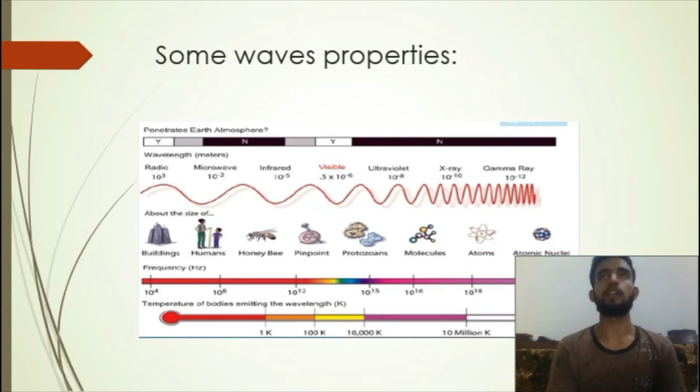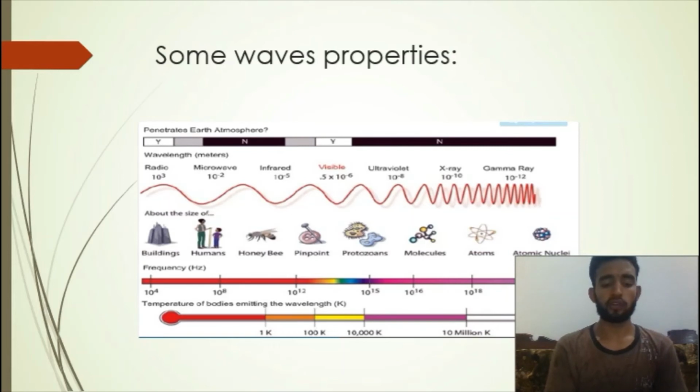Another wave we will discuss is infrared waves. Infrared waves are also electromagnetic waves which are invisible but can be detected as heat, and can be used in special devices such as night goggles and heat lamps. They have higher energy than microwaves but lower than visible light.